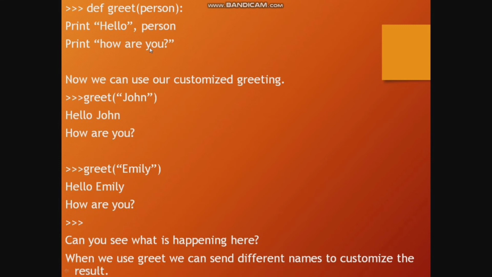Now we can use our customized greeting. The name of the function is greet. Then we change the parameter to John. After that we get hello John, how are you. Second example, greet Emily. Hello Emily, how are you? This is our output. Can you see what is happening here? When we use greet, we can send different names to customize the result.